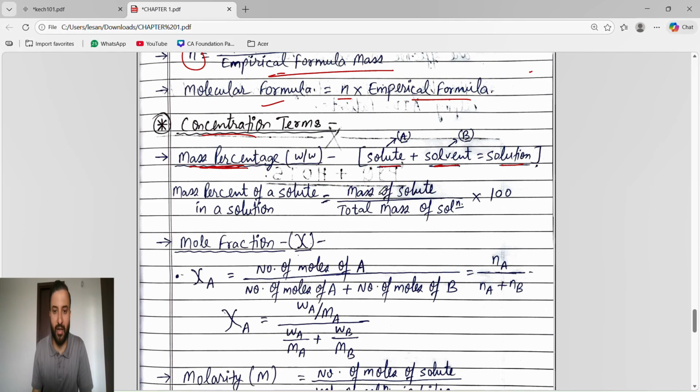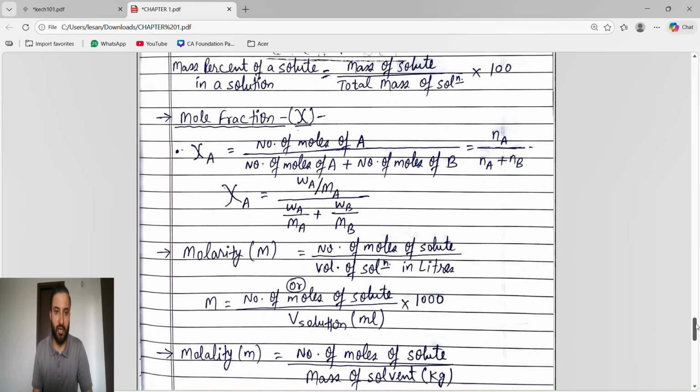So what we will do? We will take the mass of solute divided by total mass of solution into 100. Now mole fraction. Mole fraction is denoted by X. Move on from your X. This is not X. This is a chi. Okay, not kite. Chi. Mole fraction.